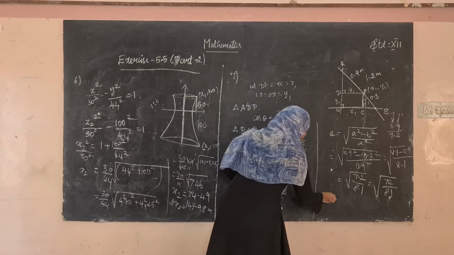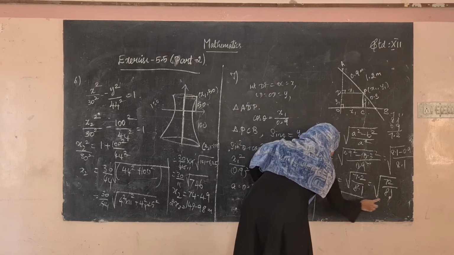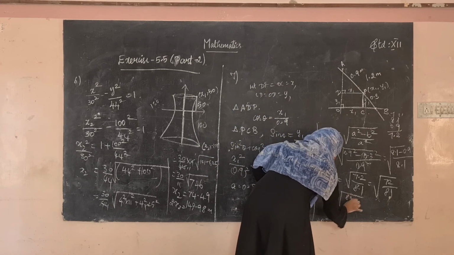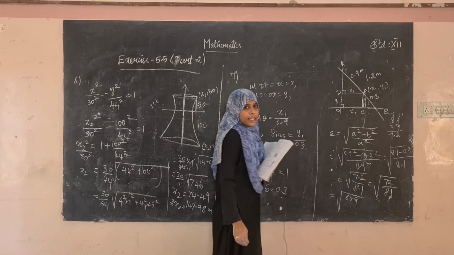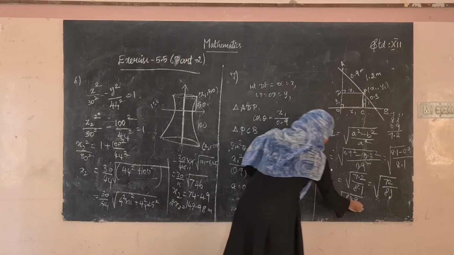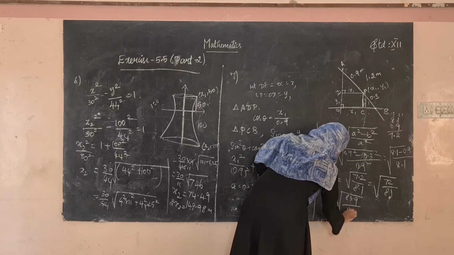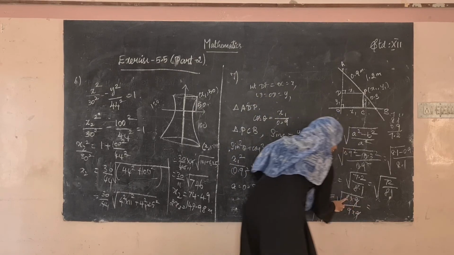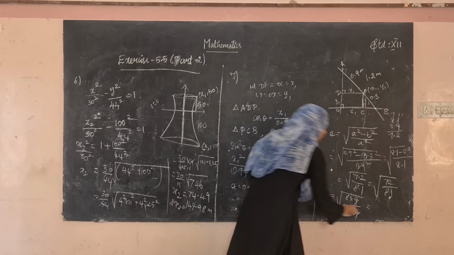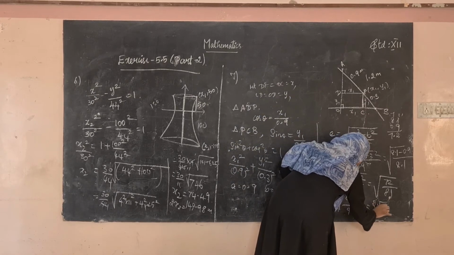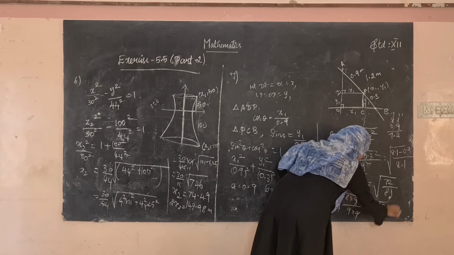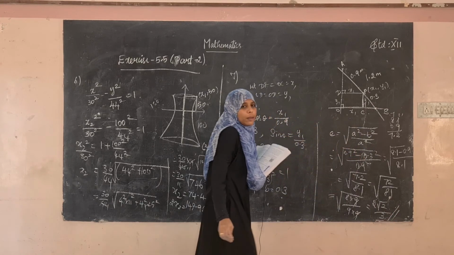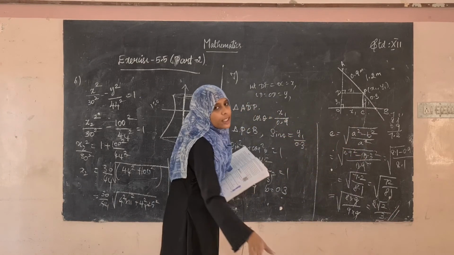So square root of this is 8 into 9. Yes, 8 into 9 is 72 and this is 9 into 9. So 9 and 9 get cancelled inside the root, and 8 can be written as 2 root 2 divided by 3. So this is the eccentricity. 2 root 2 divided by 3 is the value of eccentricity that we have to find.